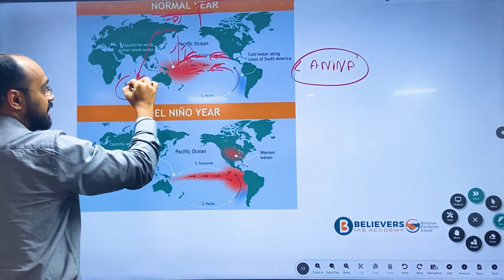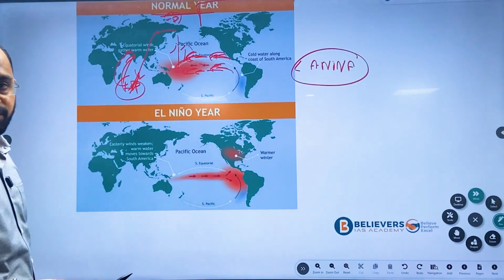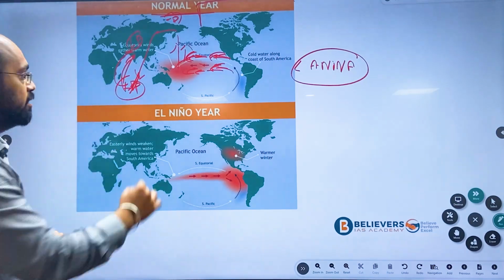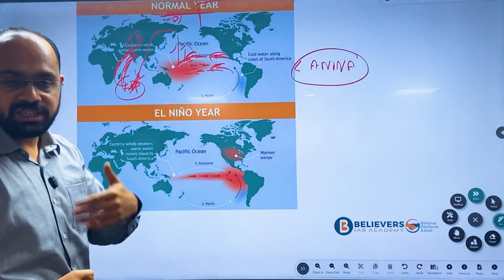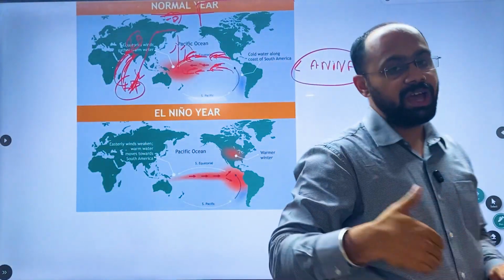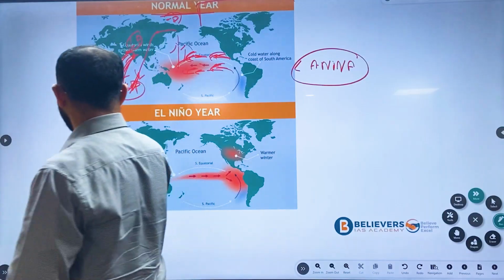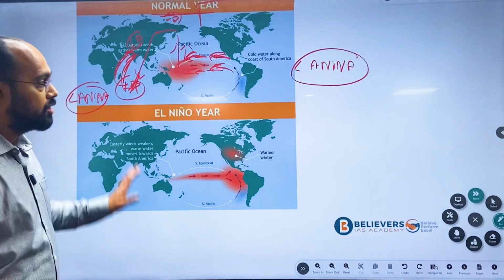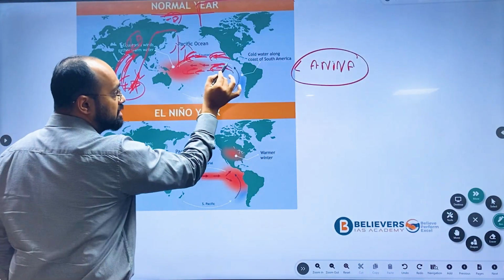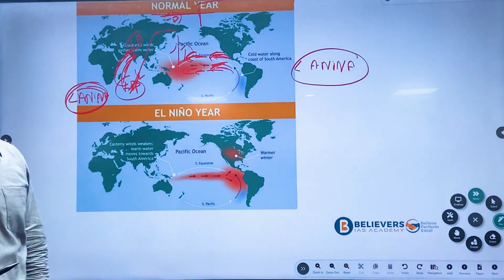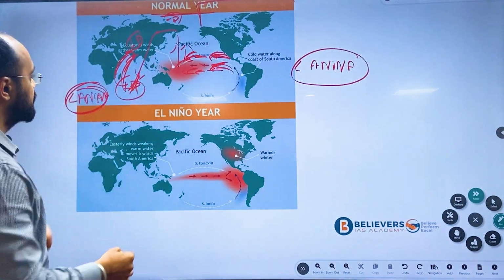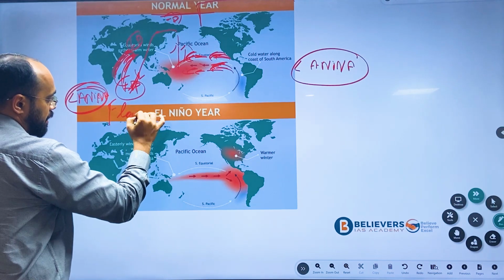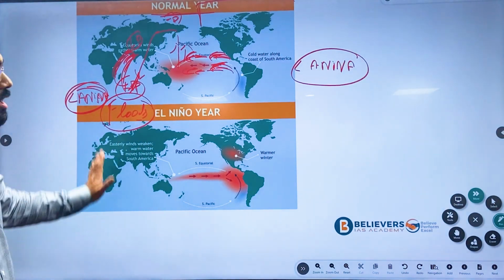As the wind is very strong here, the force of wind moving towards India, which has low pressure because of summer season, is also high. That is the reason why we will be having flooding during La Nina years. Though we will have rainfall, in some years we will have flooding as well in India. So La Nina is caused because of the trade wind getting intensified. It gets much stronger, and that is the reason we will have good rainfall, and in some years floods in India. This is what La Nina is.